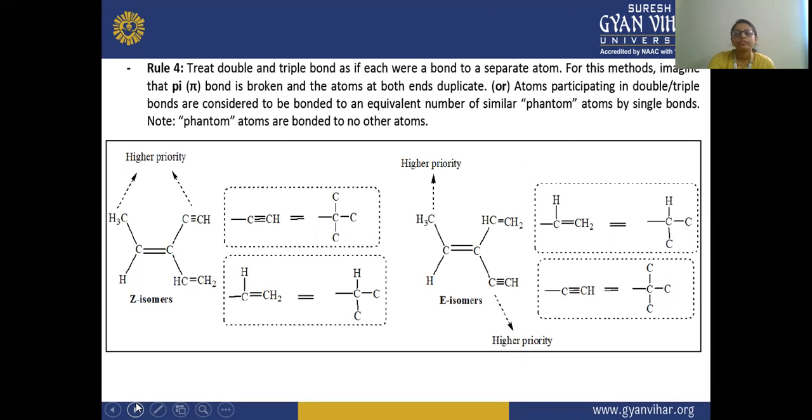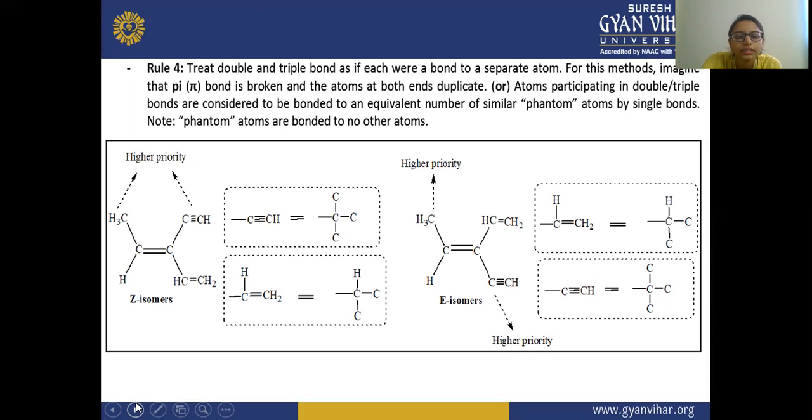Next is your fourth rule. Treat double and triple bonds as if each were a bond to a separate atom; atoms participating in double and triple bonds are considered to be duplicated. Here you can see the triple bond carbon is considered as connected to 3 carbon atoms, and the double bond carbon is considered as attached to 2 carbon atoms.